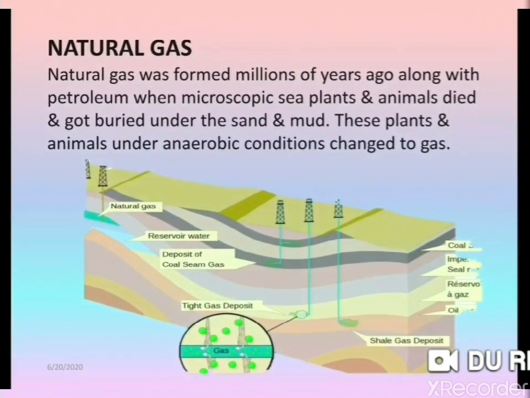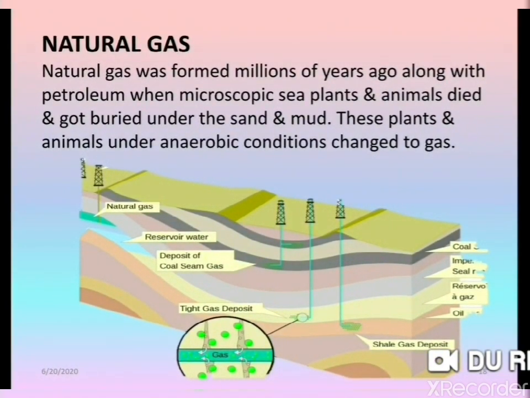Now children, our next topic is natural gas. Natural gas was formed millions of years ago along with petroleum when microscopic sea plants and animals died and got buried under the sand and mud.